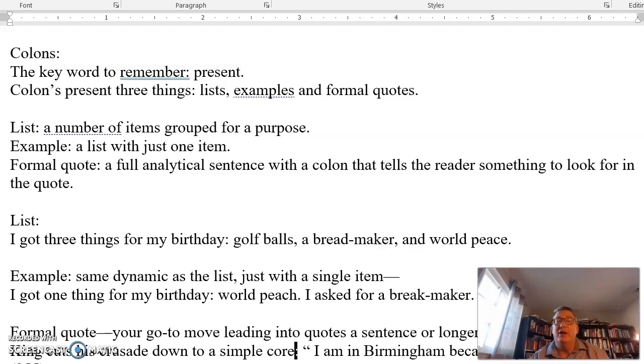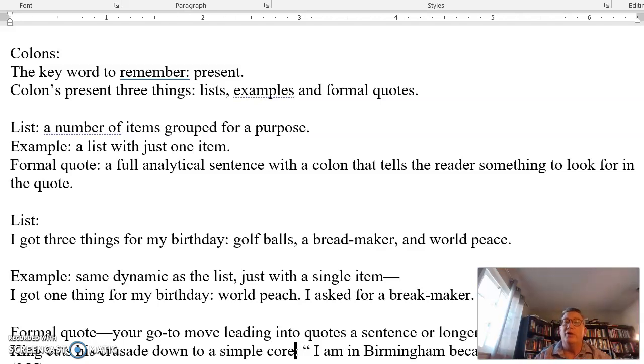Right here, right now, here's the list. Right here, right now, here's the example. Right here, right now, here's the formal quote. So again, remember that the colon lists three things: a list, example, formal quote. Remember also that the colon presents it. That's what it's there to do.